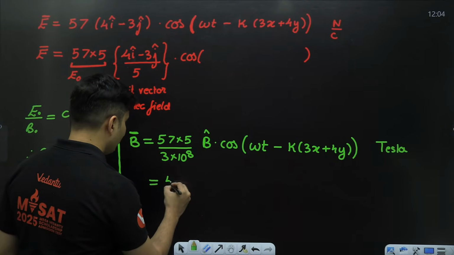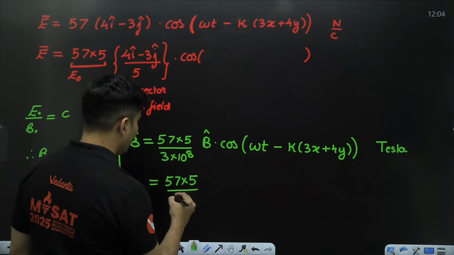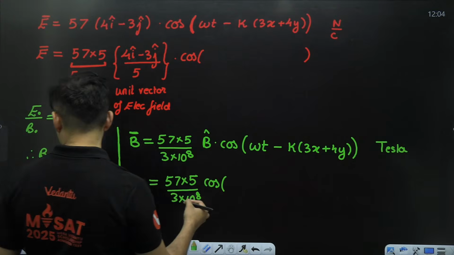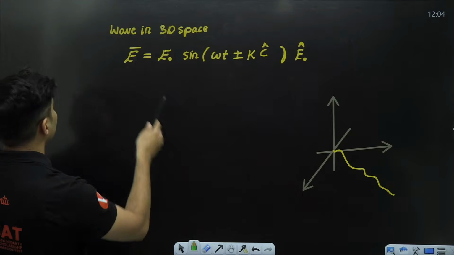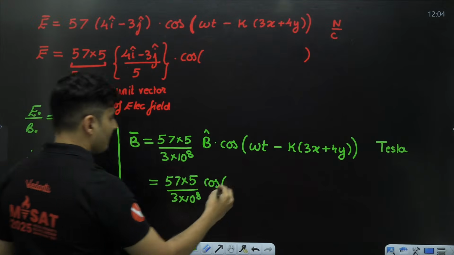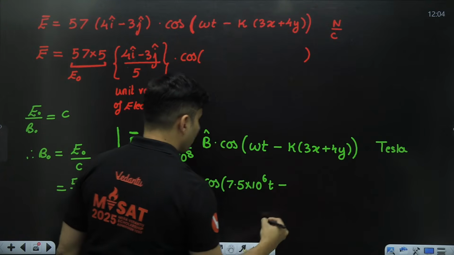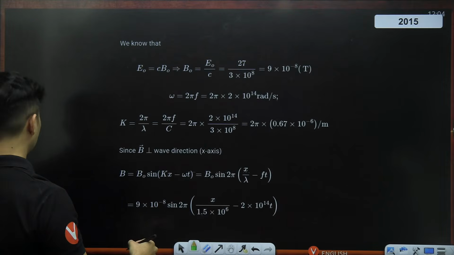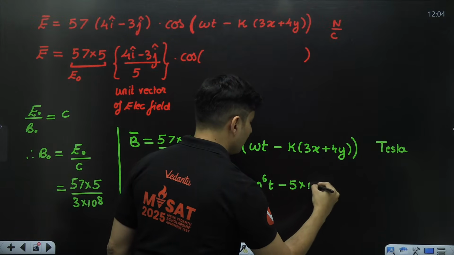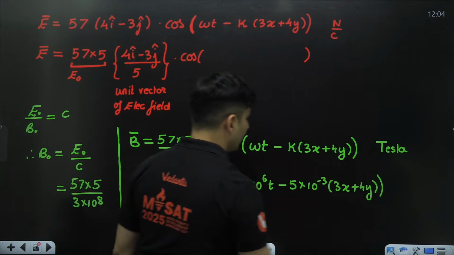So this will just become 57 multiplied by 5 divided by 3 into 10 to the power 8, and then you have cos, and then that omega value, whatever it was, 7.5 into 10 to the power 6 into t minus the k value, whatever it was, 5 into 10 to the power minus 3, then 3x plus 4y, bracket complete.